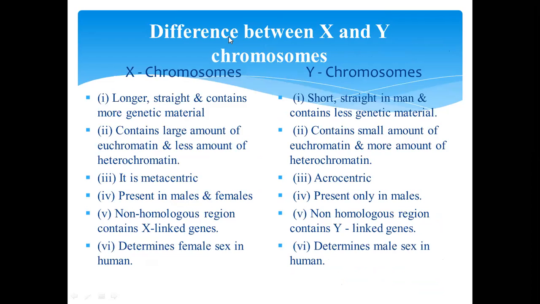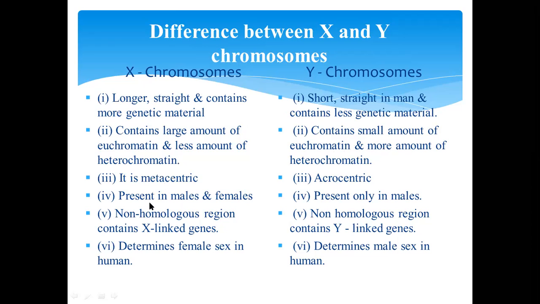Next is the difference between X and Y chromosomes. X chromosome is longer, straight and contains more genetic material. Y chromosome is short, straight in man and contains less genetic material. X chromosome contains a large amount of euchromatin and less heterochromatin. On the other hand, Y chromosome contains a small amount of euchromatin and more heterochromatin. X chromosome is metacentric, Y chromosome is acrocentric.